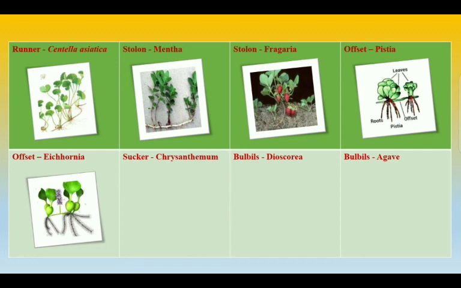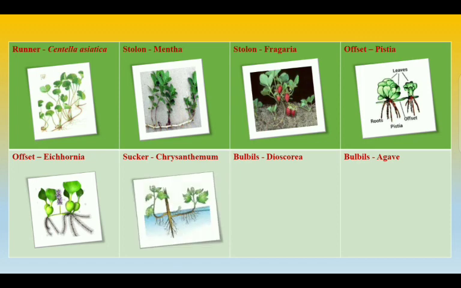Next is sucker. It is also like a runner and is also a lateral branch, but developing from the underground part of the stem. It grows obliquely upwards and gives rise to a leafy shoot or a new plant by striking roots. These suckers may grow horizontally outwards as in chrysanthemum, or may be shorter and stouter as in banana.